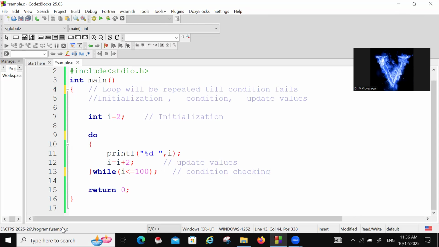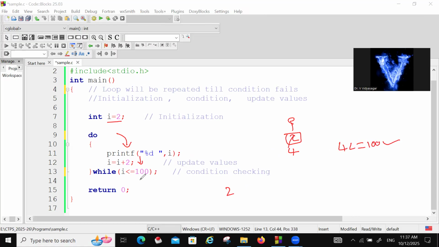So the same story here also. First I becomes 2. Now it will come here without checking the condition. Even if the condition is true or false, whatever it is, once it will be executed. Now output 2 will be printed. Now it will come to next statement. I becomes 4. Now it is checking the condition. 4 less than or equal to 100.